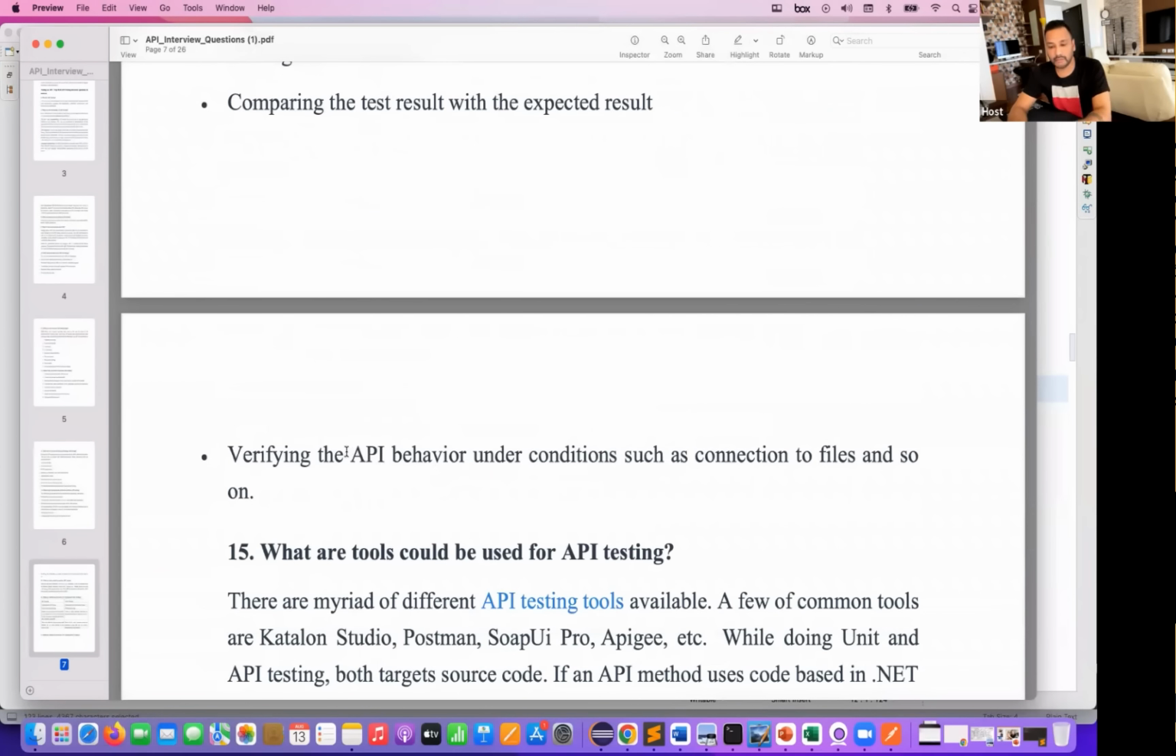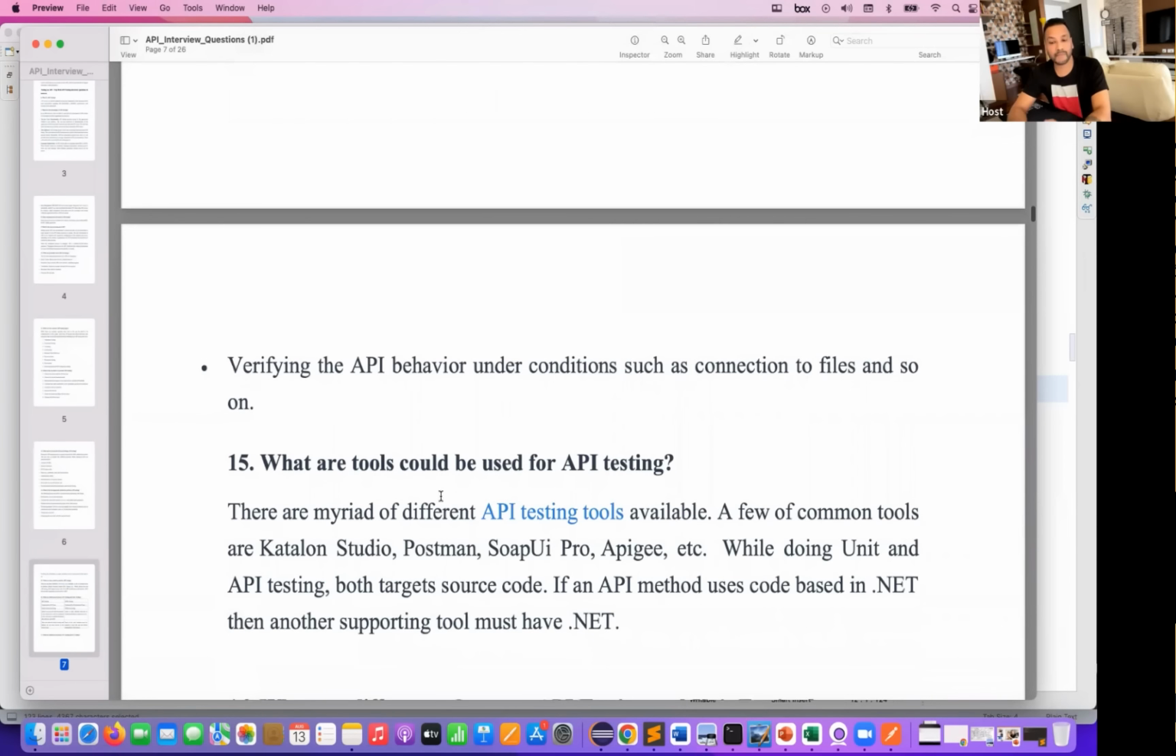Okay, one more thing, verifying the API behavior under conditions such as connection to files and so on. That also you have to check, that whenever you're getting the response, are we getting any files, are you creating any data entry inside the specific file or not. These kinds of behavior also you can check there.